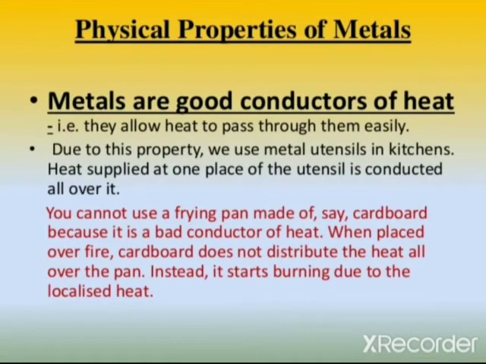Metals are good conductor of heat also. They allow heat to pass through them easily. Due to this property, we use metal utensils in kitchen. Heat supplied at one place of the utensil is conducted all over it. You cannot use a frying pan made of, say, cardboard because it is a bad conductor of heat when you place it over fire. Cardboard does not distribute the heat all over the pan, instead it starts burning due to the localized heat.